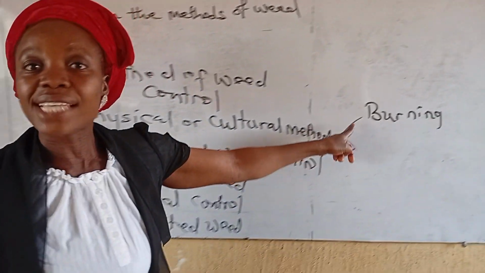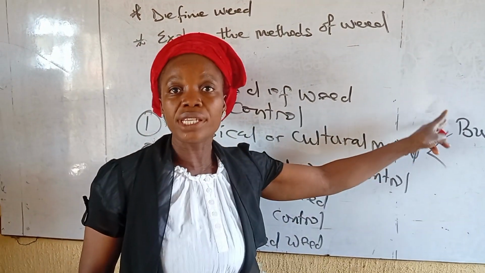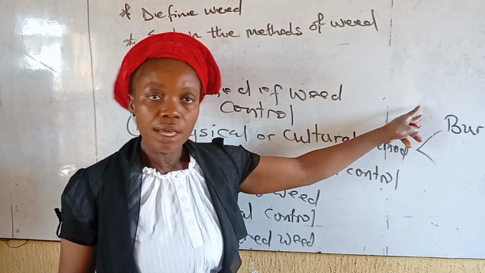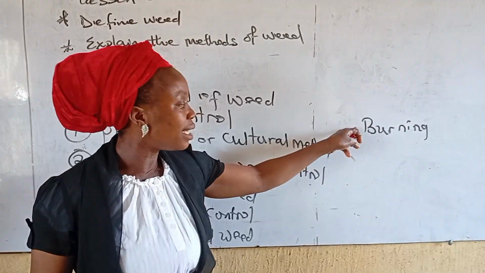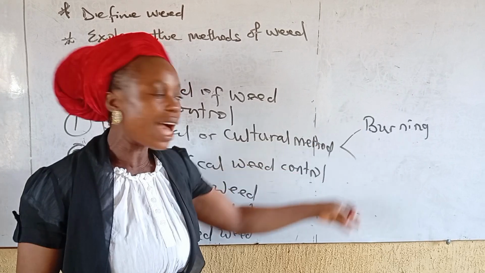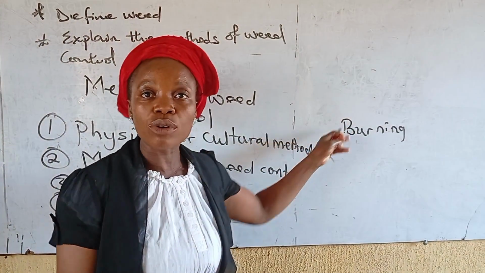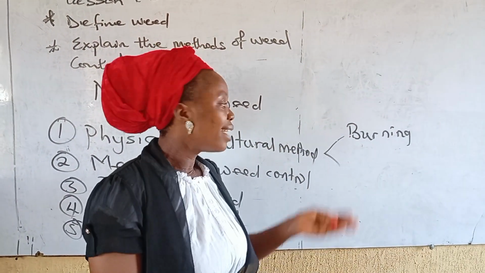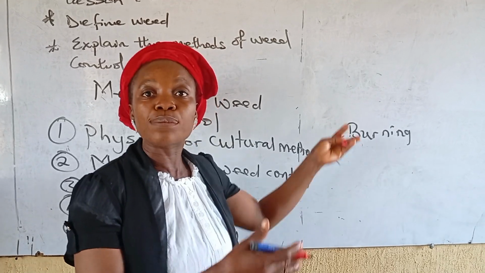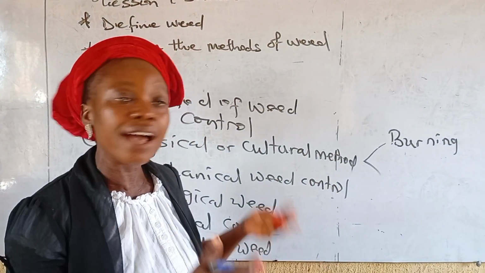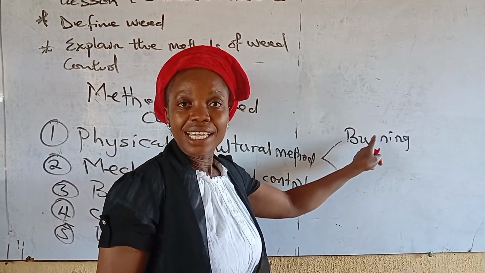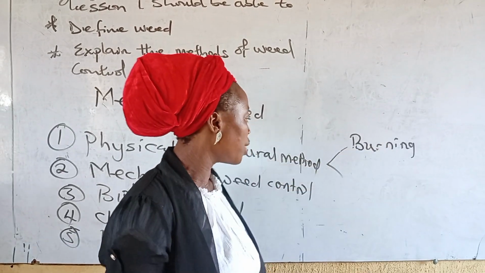And this burning has a negative effect on the soil and the vegetation, because if you are setting the bush or the vegetation on fire, it will affect the microorganism inside the soil. Then it can easily expose the soil to erosional agent. So that is the effect of bush burning.